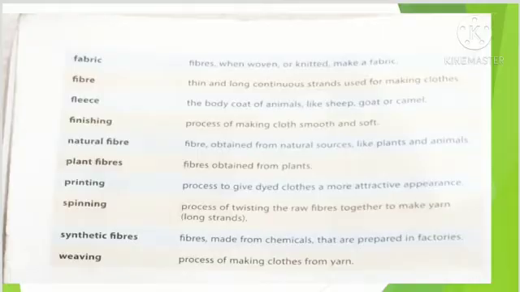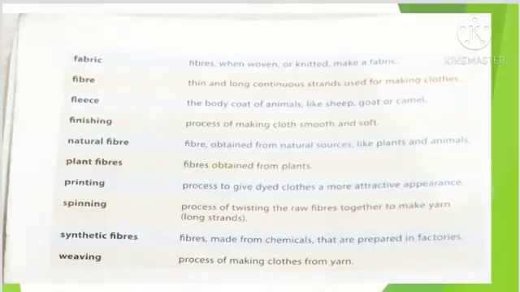What is fleece? Fleece is the body coat of animals like sheep, goat or camel. The next one is the finishing. Finishing is the process of making clothes smooth and soft. What are natural fibers? Fibers obtained from natural sources like plants and animals. And next keyword is plant fibers. Fibers obtained from plants like jute, cotton, coconut, that is coir, etc.